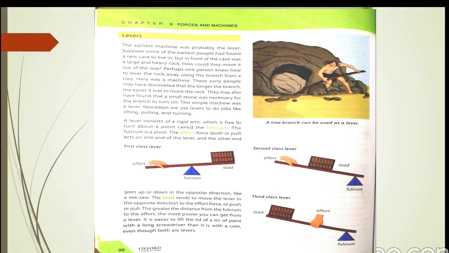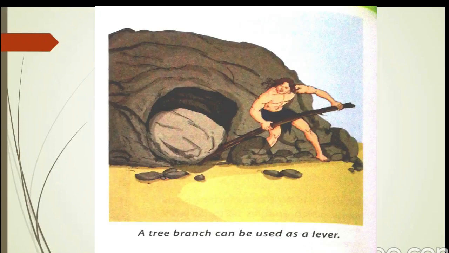Suppose some of the earliest people found a new cave to live in, but in front of that cave there was a large and heavy rock. So how could they move it out of the way? Perhaps one person knew how to lever the rock out of the opening of the cave. You can see in the diagram, a man is using a long and rigid branch of a tree as a lever to pull out the rock.